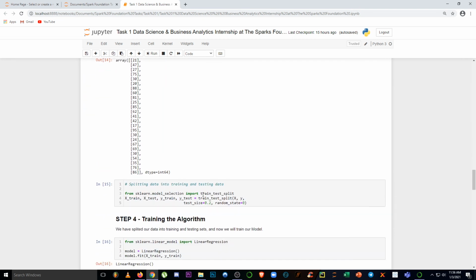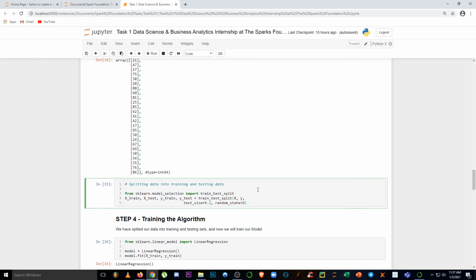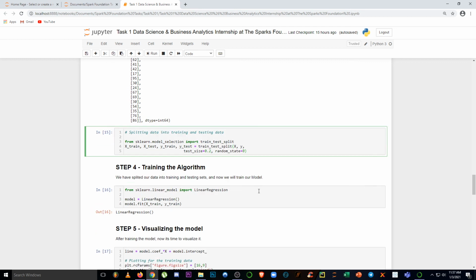Now we will split this data set into x train, x test, y train, and y test. For that, we will use train_test_split from our scikit-learn library, or sklearn. So from sklearn.model_selection we are going to import this, and then we will pass our x and y that we have just defined above. We are going to give the test size as 0.2. What this 0.2 means is that we are going to divide our data in an 80 and 20% ratio. Then we are going to set random_state equal to 0. This random state is used to pick the values randomly from the data set.